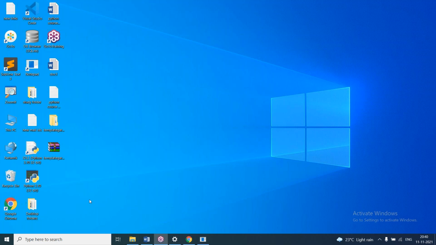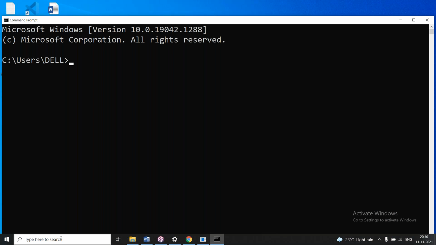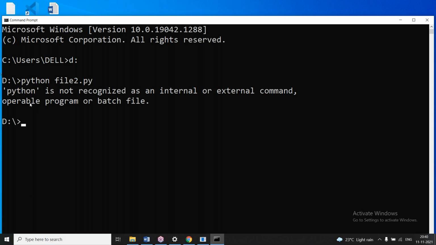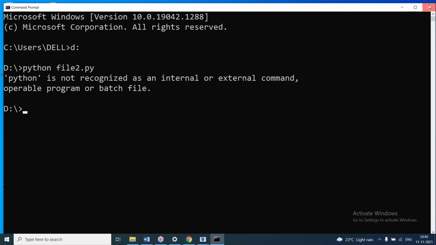After doing this, I'll open the command prompt, and in the D drive, because that file is created in the D drive, I'll say python file2.py. It says it is not recognized as an internal or external command. Before, it was working, the python.exe file, because the Python path was already set in environment variables. Now it is saying this command is not there. So I'm closing this command prompt again.